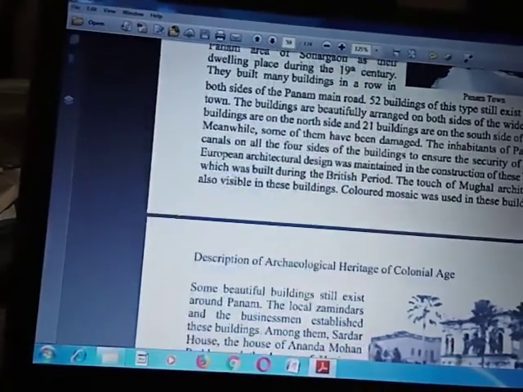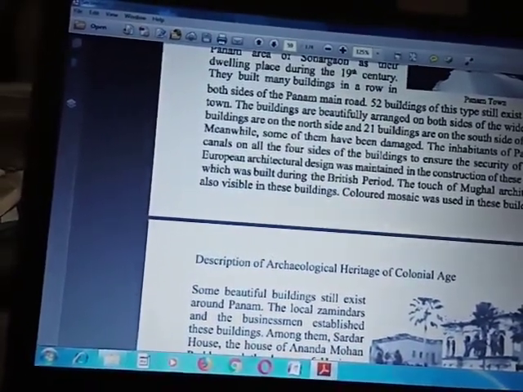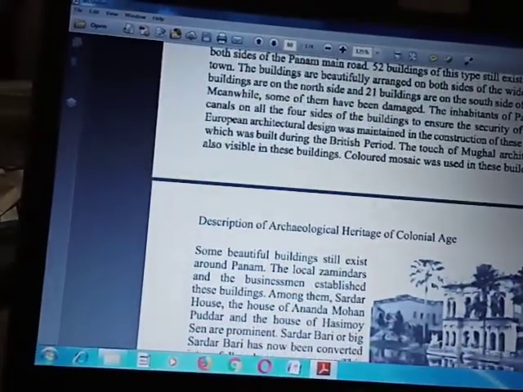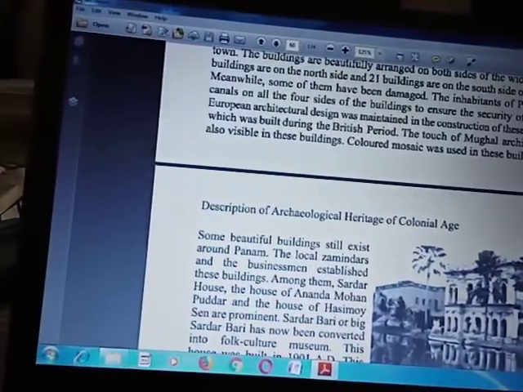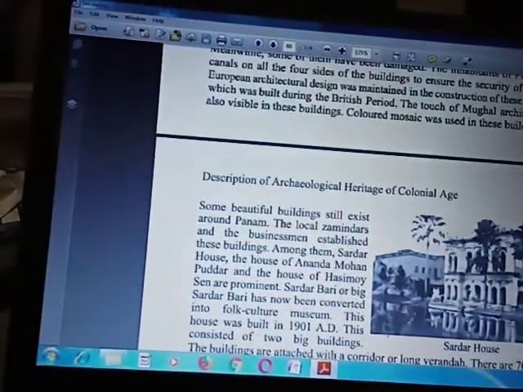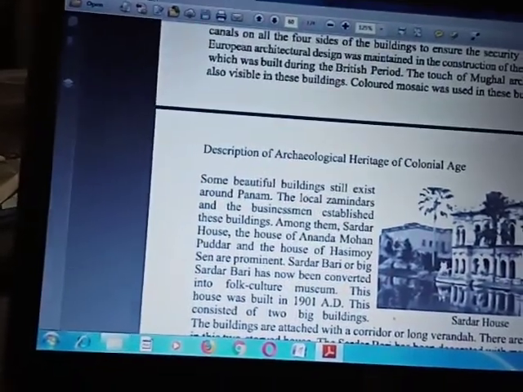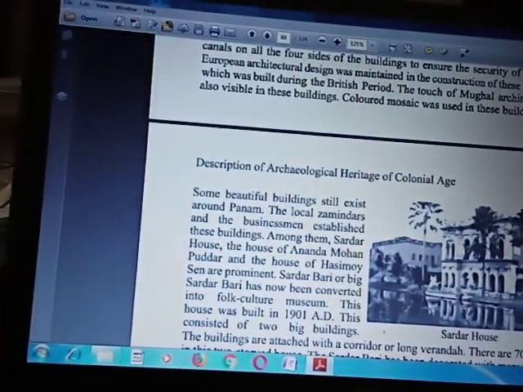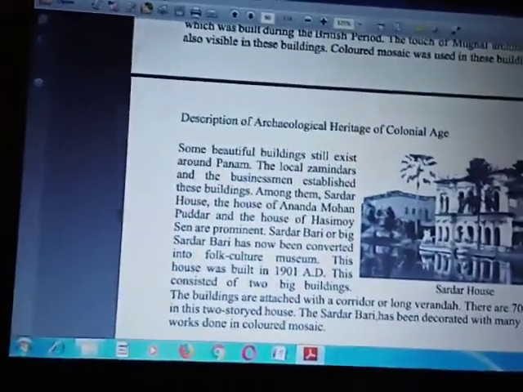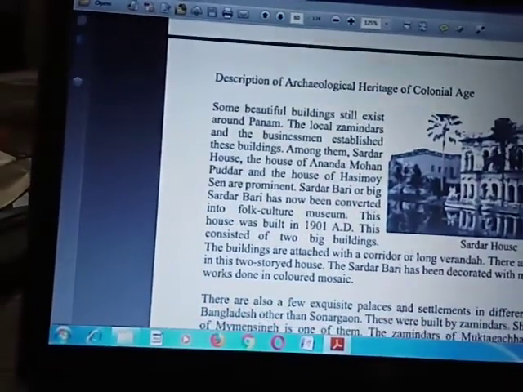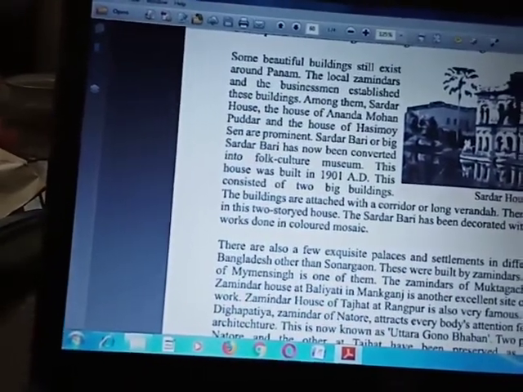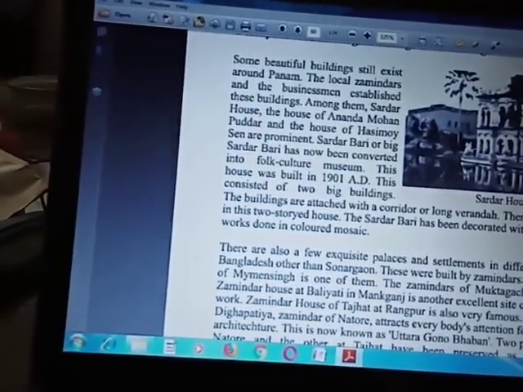The inhabitants of Panam dug canals on all four sides of the buildings to ensure the security of the area. European architectural design was maintained in the construction of these buildings, which were built during the British period. The touch of Mughal architecture is also visible in these buildings. Colored mosaic was used in them. Some beautiful buildings still exist around Panam. The local jamindars and businessmen established these buildings.